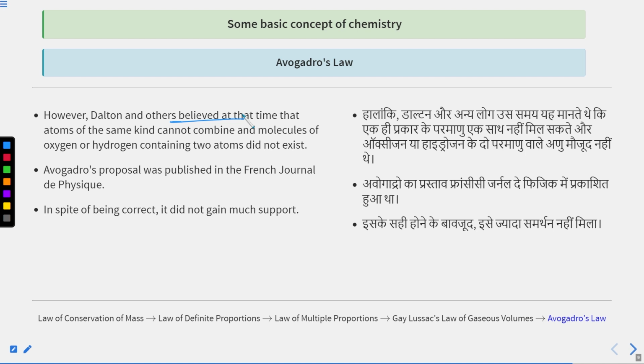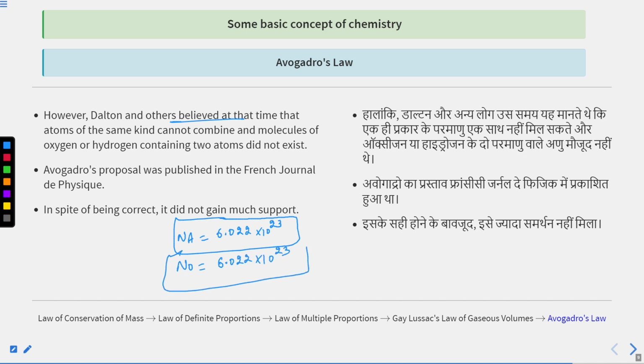So this is all about Amedeo Avogadro's law, and I want to tell you the Avogadro number as well, which is represented as Na, and that is 6.022 into 10 raised to the power 23. You can also show it by N0, and it will be 6.022 into 10 raised to the power 23, which is named the Avogadro number. So this is all about Avogadro's law.